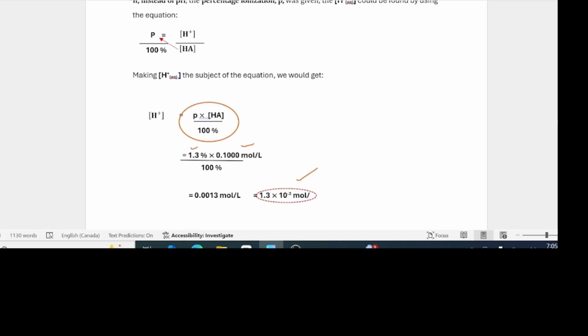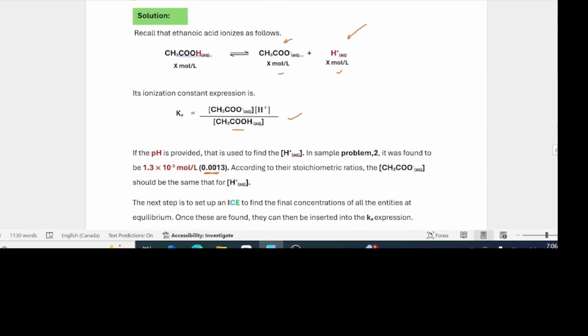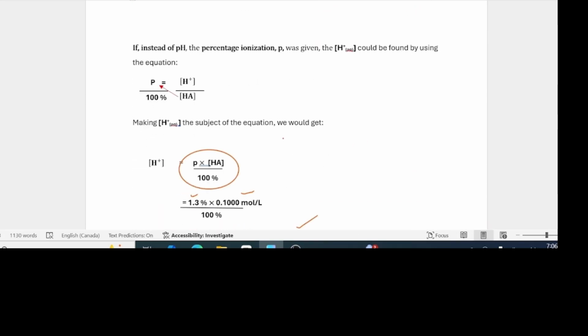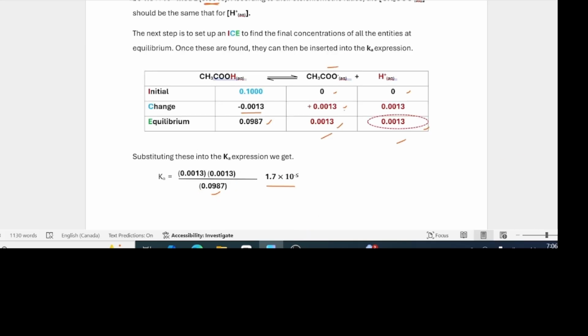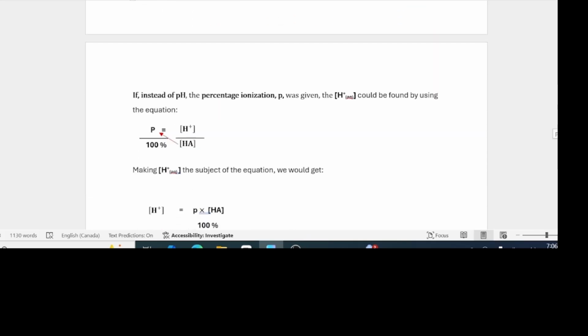So there are two ways in which this problem can be presented. Either they give you a concentration and a pH from which you can find the hydrogen ion concentration directly, or they could have given you a percentage ionization, and then you would have used this equation here to find H+ ion concentration, and then put those values into the Ka expression to give you that.